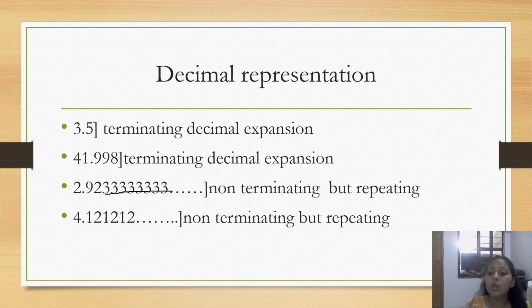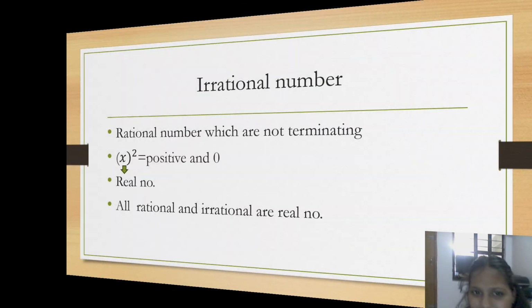That's why this is non-terminating, but it's repeating 3333. Likewise, here is 4.121212 dot dot dot. Here also it's non-terminating but repeating because 12 is alternately repeating, right? So this was it in this slide.